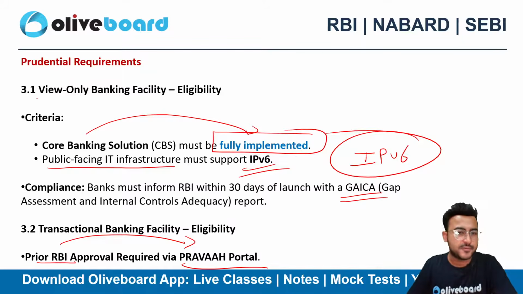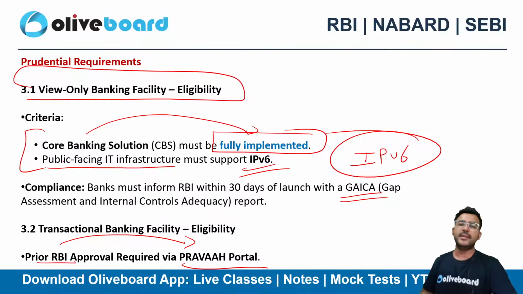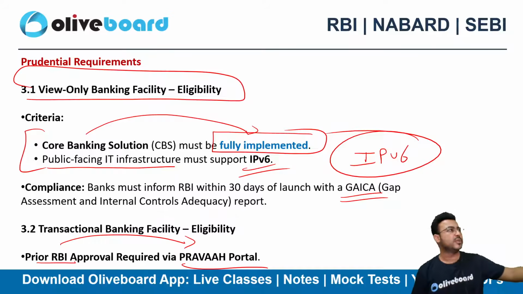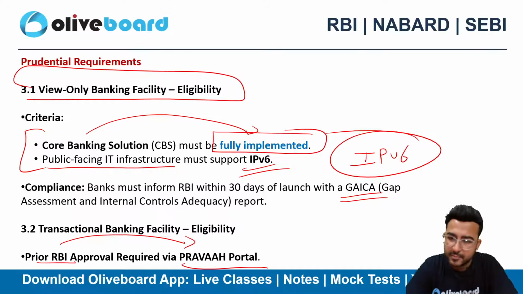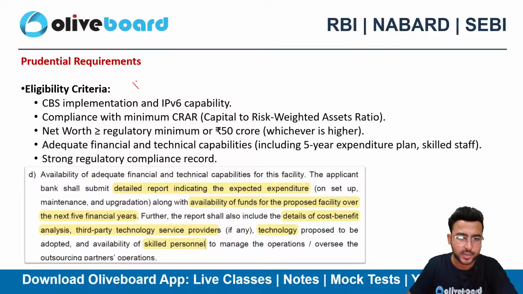So if you want just the view only banking facility, there should be CBS implemented, and IPv6 should also be enabled in the public facing IT infrastructure. And if I talk about the transaction facility, then for that you need to take a prior approval of RBI via the Prava portal. Eligibility requirement is important here. You need to know the eligibility requirement here. CBS implementation plus IPv6 capability is compulsory if you are going for the transaction facility.